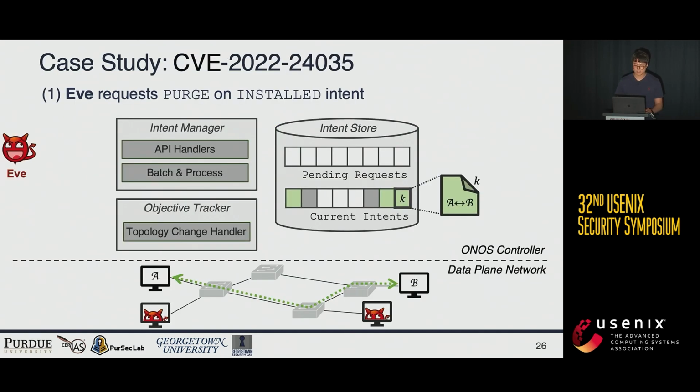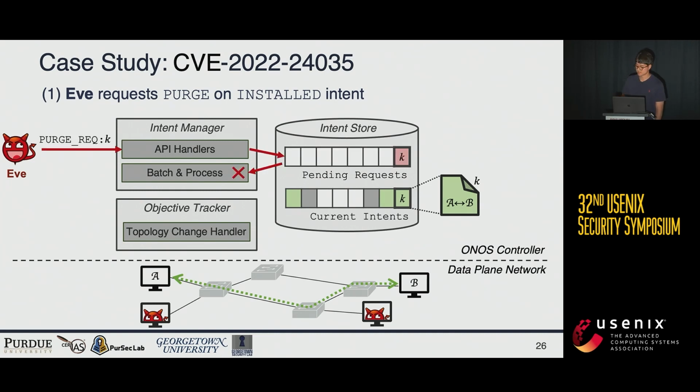Among the 11 vulnerabilities, let me introduce one of them, which causes denial of service. Due to the time constraints, I will skip the details of the logic and modules. In this scenario, there is an intent which connects Alice in New York and Bob in Los Angeles, for example. And an attacker requests a purge on the installed intent, which is not allowed in the ONOS controller.